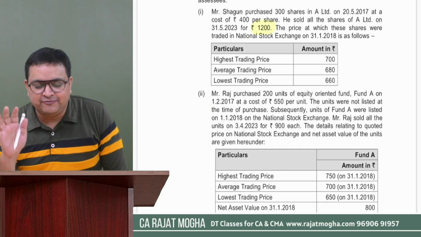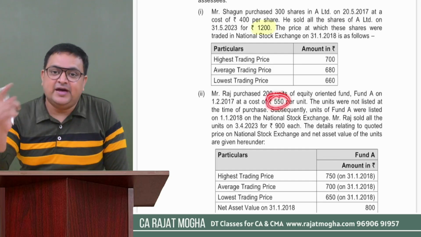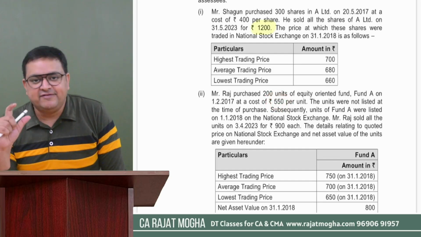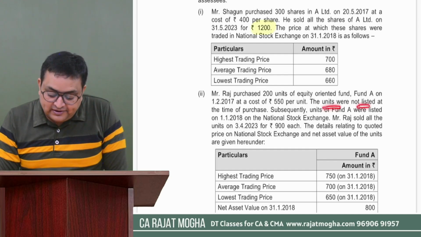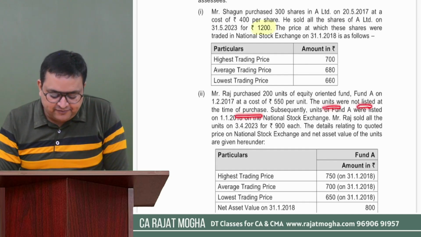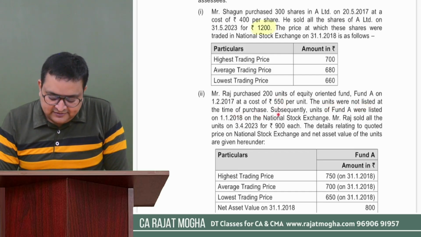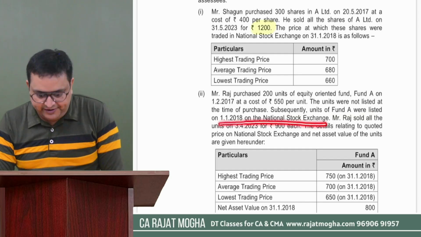So we have to take the actual cost or the fair market value on 31st January 2018, whichever is higher. Same thing. The units were not listed at the time of purchase. Subsequently, units of Fund A were listed on 1st January 18 on National Stock Exchange. Very good point.